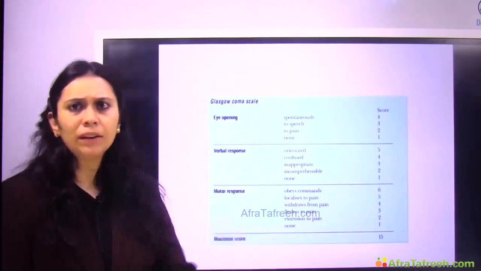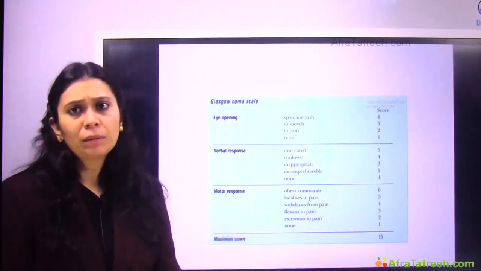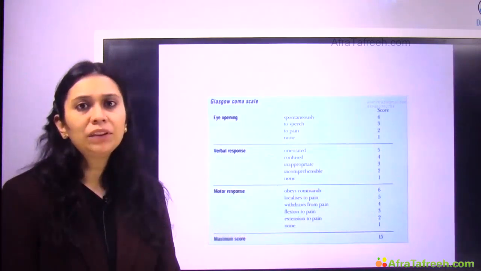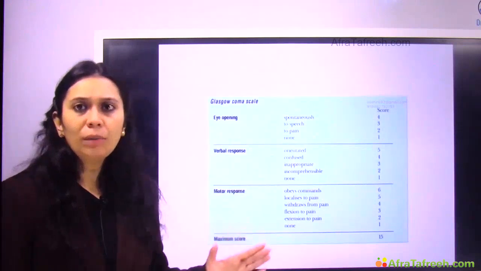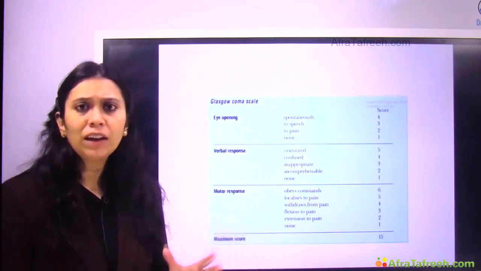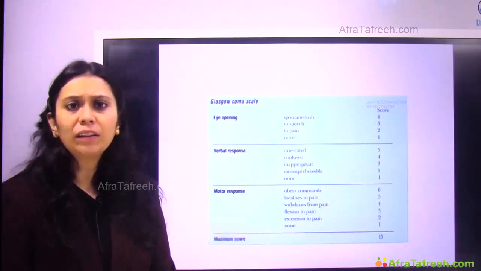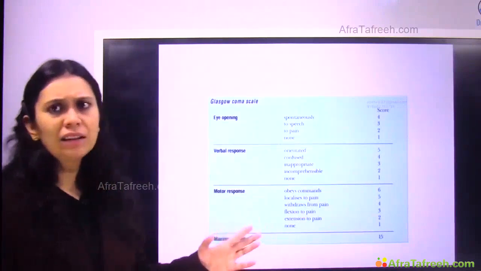In coma, the patient's respiratory center may be fine, the patient can breathe, but the patient cannot protect his airway from aspiration. So in a coma patient, normally if he has a GCS less than 9, we intubate the patient to protect the airway from aspiration. Okay, so this GCS has a lot of value.